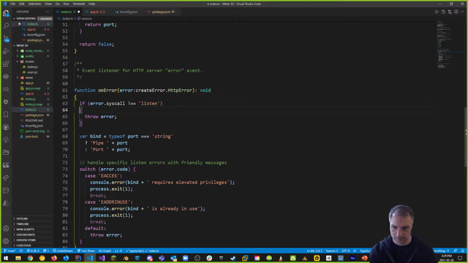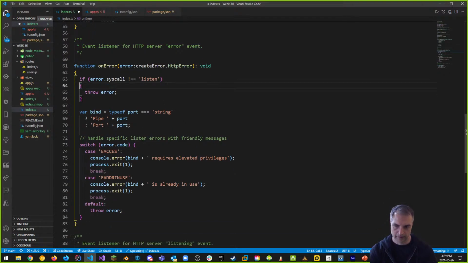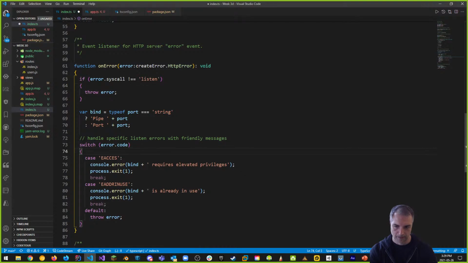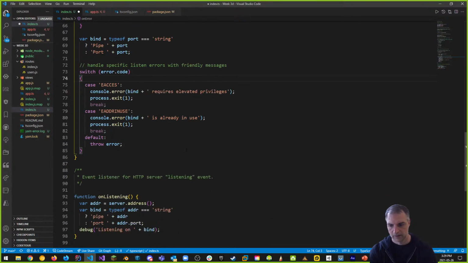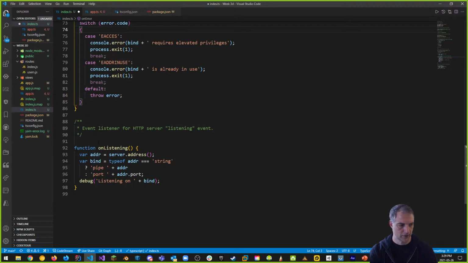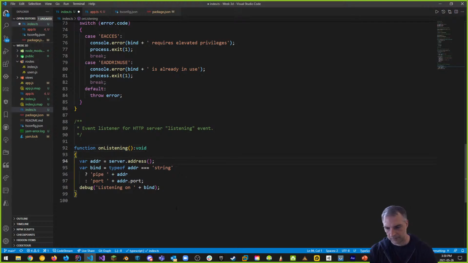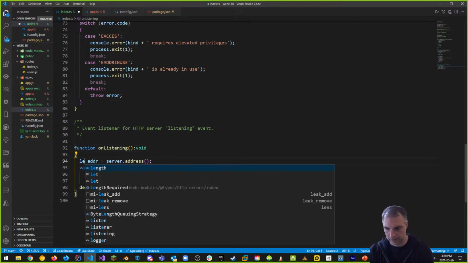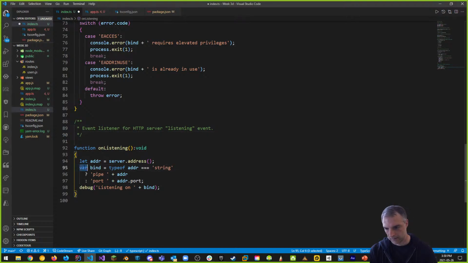So all the rest is something that's going to happen. So syscall, these are all good. This is good. We're going to get back and do something different here later. But for now, it's looking really, really good. And finally, the function onListening is going to return void. And these got to be lets. So let and let. And my friends, we've taken care of all the errors in my index.ts.